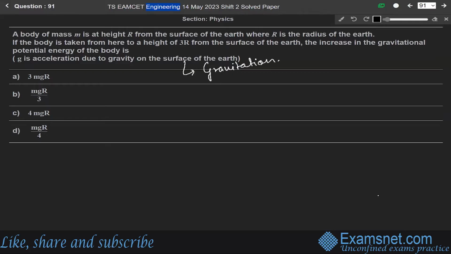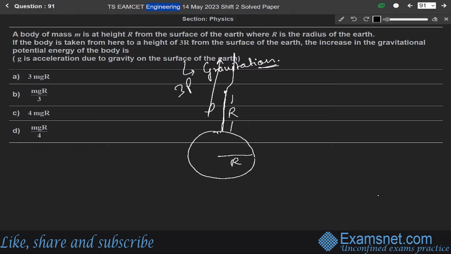Now according to the question, let us say this is the earth and its radius is r. A body of mass m is at height r from the surface of the earth. If the body is taken from here to a height of 3r from the surface of the earth, we have to find the increase in the gravitational potential energy of the body.